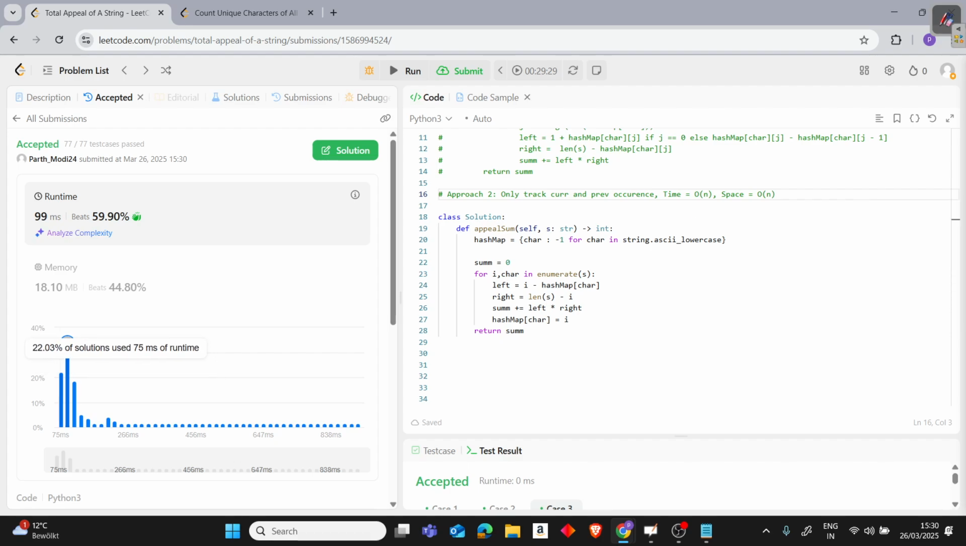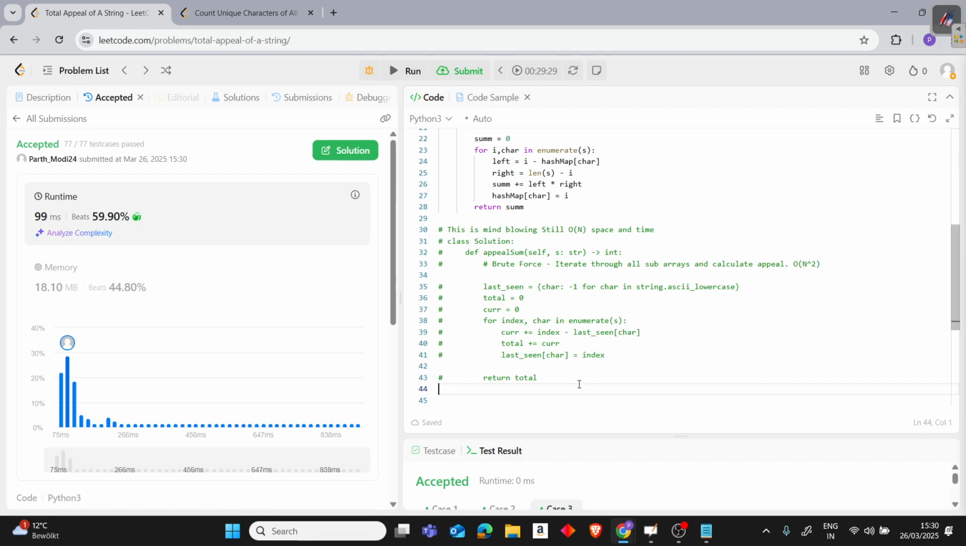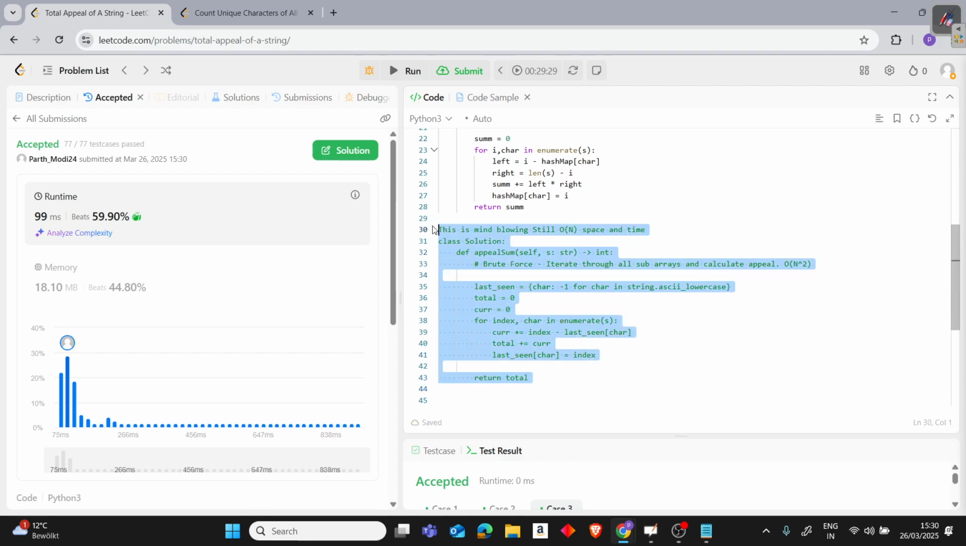But I found one more solution, and I will never be able to come up with such a solution, so I'll simply copy paste it and uncomment so that it's readable. This is a bit mind blowing for me. Now it seems like nothing, but it's the same thing. Again, we are creating A to Z all with -1 as a dictionary. Again, this is total and this is current. They're using two different variables, and total will be our answer.